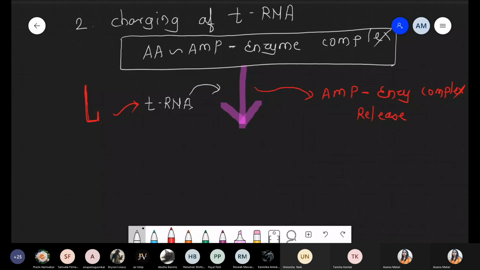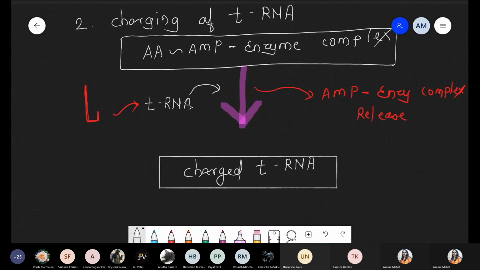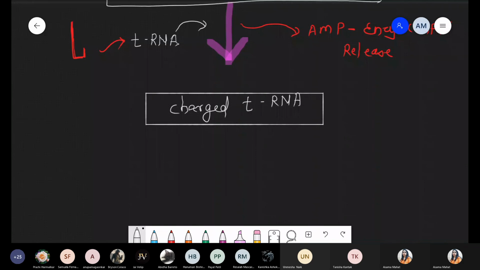We obtain tRNA, but it is not a normal tRNA. Now we obtain a charged tRNA. Finally, after this charging, करना है मतलब क्या करना है? On the tRNA head, we have to add an amino acid. So now what happened? What will be the structure they form? ये कुछ इस तरह से बनेगा structure. This is the structure of the tRNA, right? And on the head, there is the presence of an amino acid.